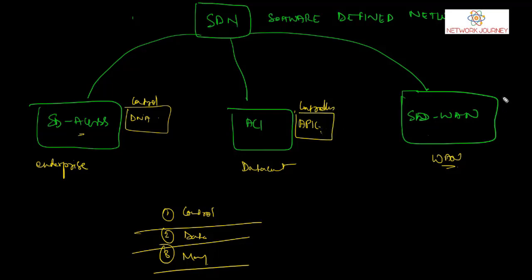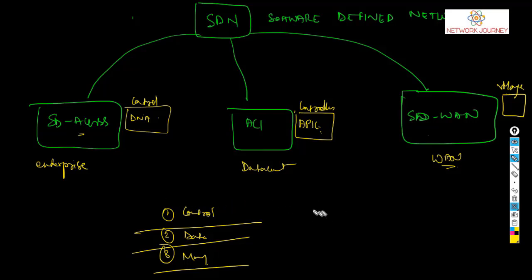Similarly, in the case of SD-WAN, you have a controller which is called vManage, the virtual manage. So this is how we are separating. We are taking the control power into the software defined layer, and we are just keeping the data plane on the boxes itself. The box will only do the work of forwarding. It will not make the decision.